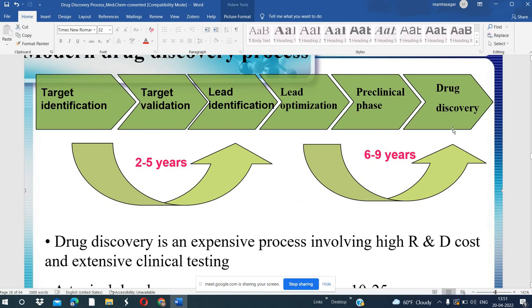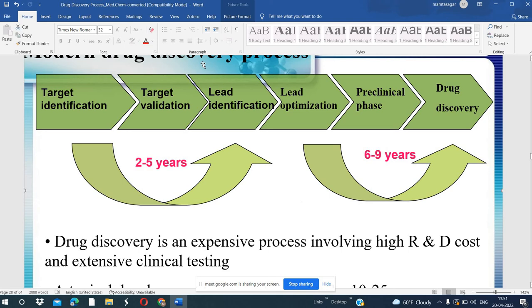Okay. So on the basis of these two criteria, you can validate the target, or there are different criteria. But these are the two most important criteria, and the target protein should be essential for the growth and replication of the virus and protein. Then you will target that protein, you will give the drug against that, so that the bacteria, the pathogen will be killed, not the human. Okay, so it will have minimum side effects.